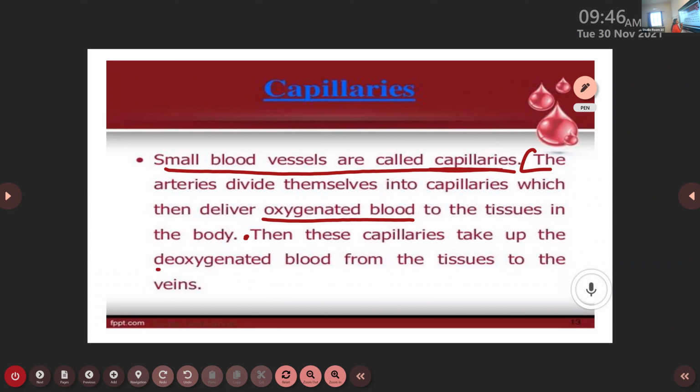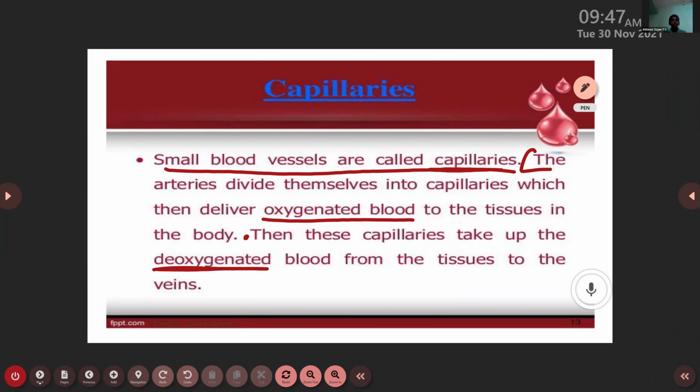Okay, and what do you mean by this term deoxygenated? Ma'am, oxygenless. Okay, oxygenless, or we can say carbon dioxide rich blood. Then these capillaries take the deoxygenated blood, meaning carbon dioxide rich blood, from the tissues to the veins. Then this vein carries this carbon dioxide rich blood to where? To the heart. Okay, is it clear? Yes, ma'am. Is there any doubt regarding these blood vessels and the different types of blood vessels?